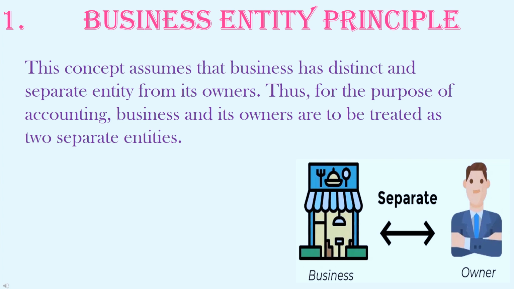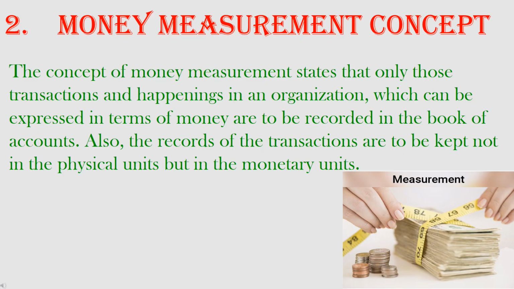Business transactions are recorded in the books of account from the business point of view and not from that of the owners. Owners, being regarded as separate from business, are considered as creditors of the business to the extent of their capital. According to the money measurement principle, transactions and events that can be measured in money terms are recorded in the books of account of the enterprise.